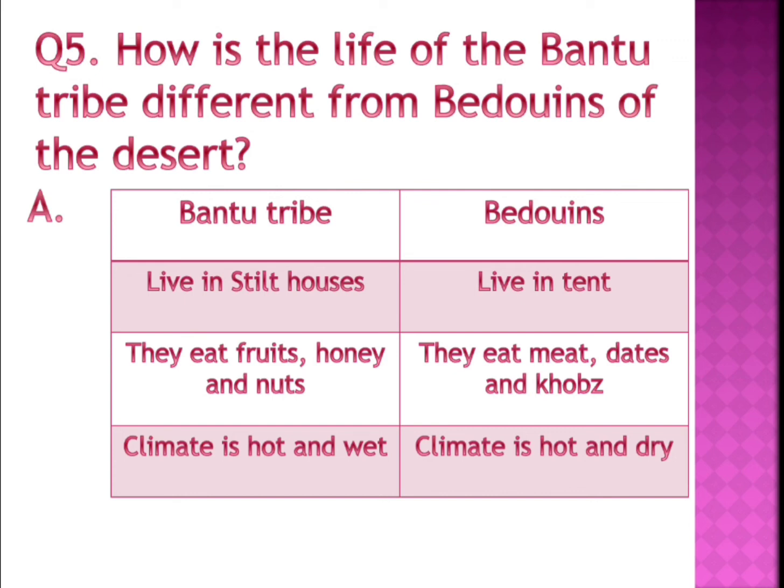The Bantu tribe lives in stilt houses whereas the Bedouins live in tents. The Bantu tribe eats fruits, honey and nuts, but the Bedouins eat meat, dates and cobs. The climate in the tropical forest is hot and wet, but in the desert the climate is hot and dry. Okay, so write these four answers in your classwork and please learn them, children.